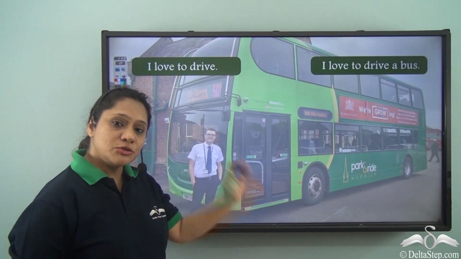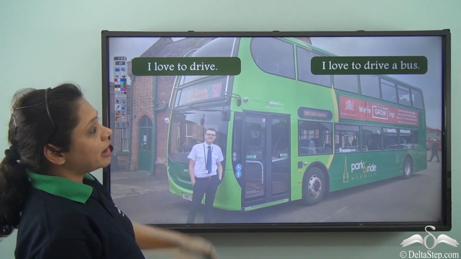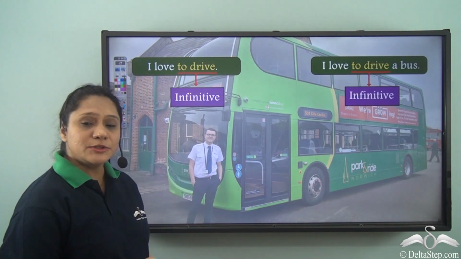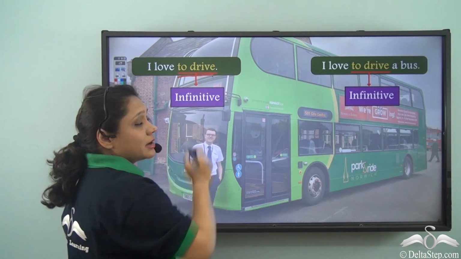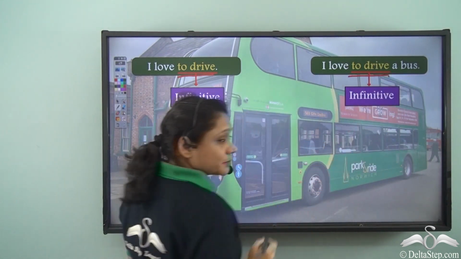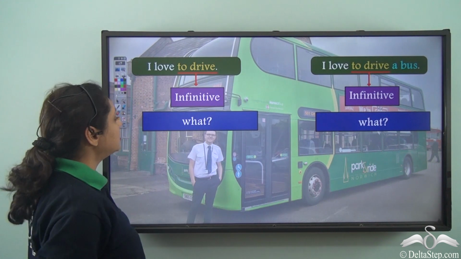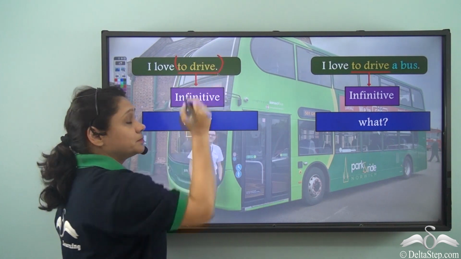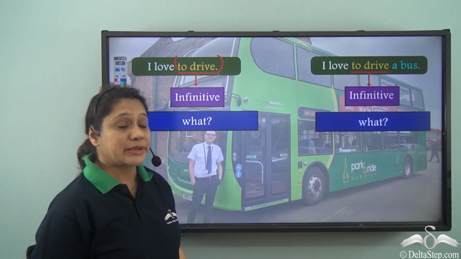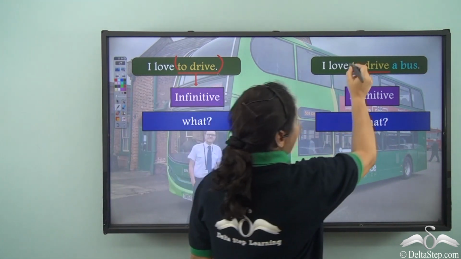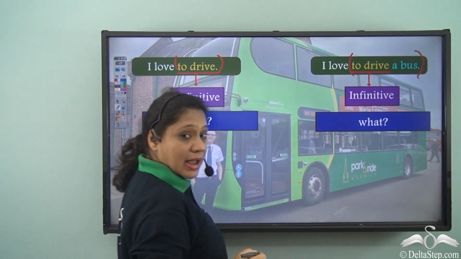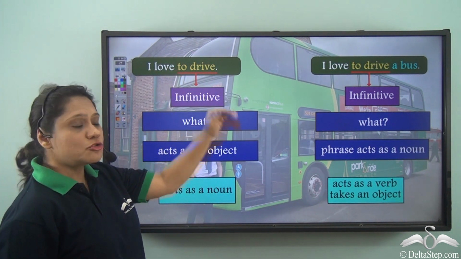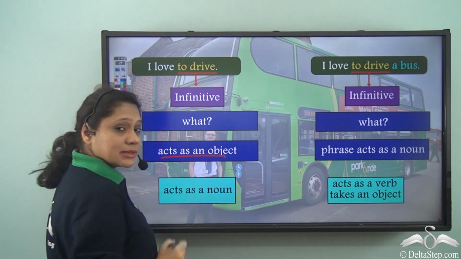Now, let us look at these two sentences. I love to drive. I love to drive a bus. Now, what is the infinitive in these two sentences? To drive is the infinitive in both the sentences. But if I ask the question, what? I love what? I love to drive. And if in this case I ask the question, I love what? Then I love to drive a bus. So we see that in the first sentence, the infinitive to drive acts as an object, just like a noun.